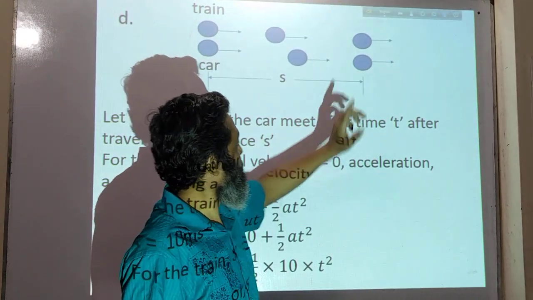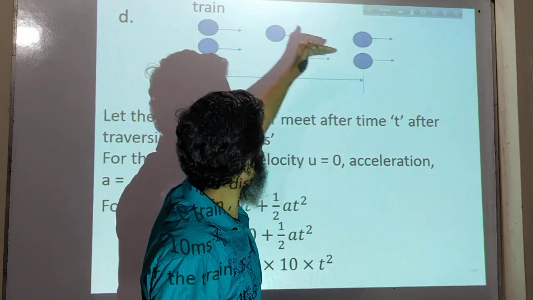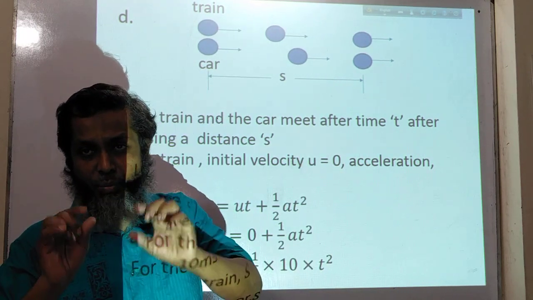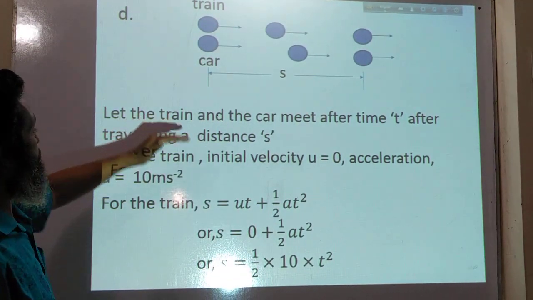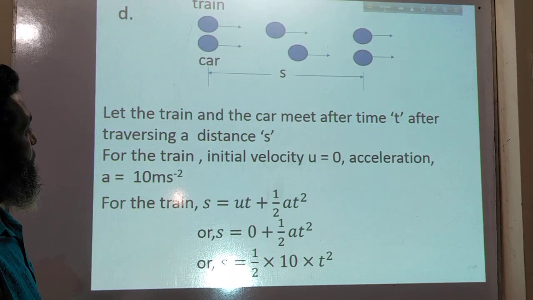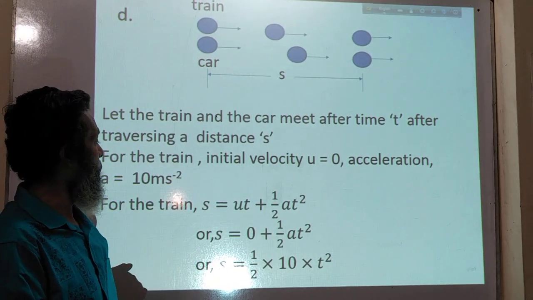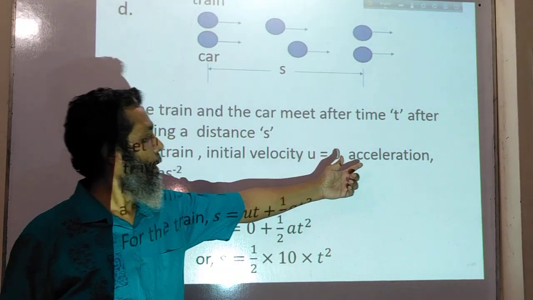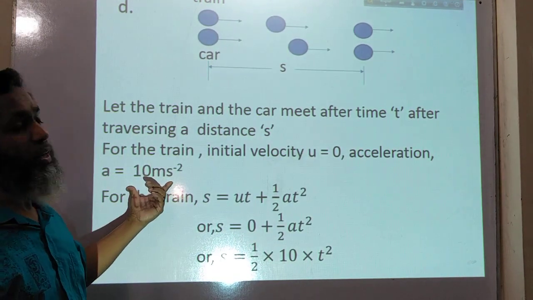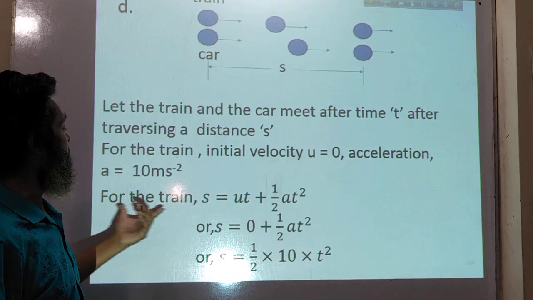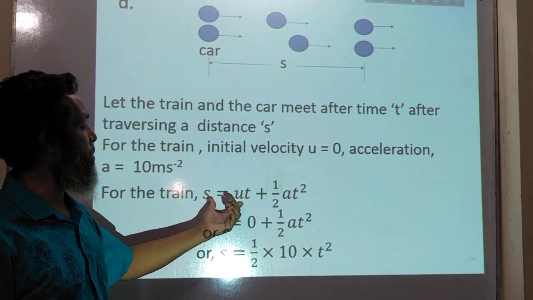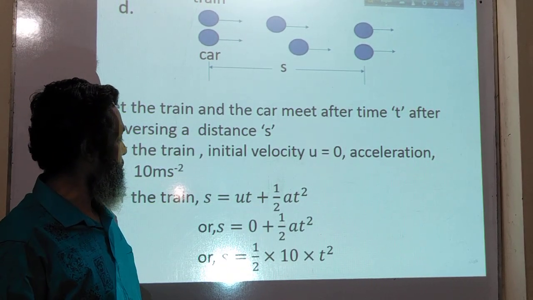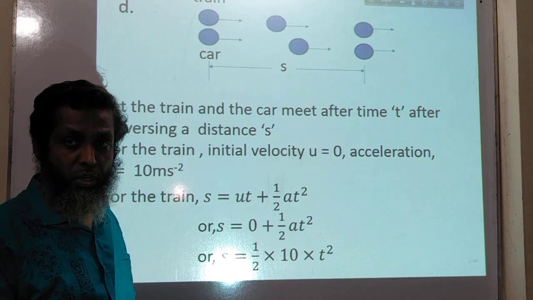Let the distance be s. After covering a distance s, the train will cross the car, and the time required is t. So let the train and the car meet after time t, after traversing a distance s. For the train, initial velocity is equal to 0. Acceleration a is equal to 10 meter per second square. For the train, we know s is equal to ut plus half at square. This is the equation for distance for a body when it moves with uniform acceleration.